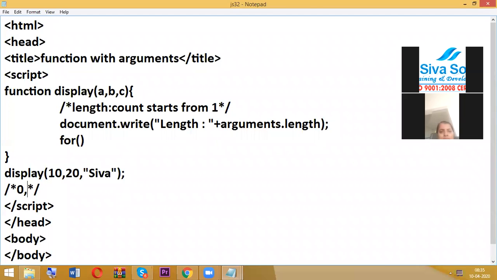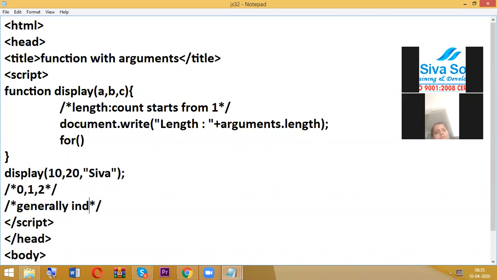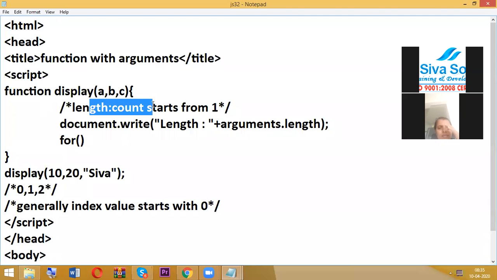Generally, index value always starts from 0. So for 20, what is the index number? 1. For Shiva, what is the index number? 2. So generally, index value or number starts with what? 0. But whenever we are using length, then the count is what? 1.